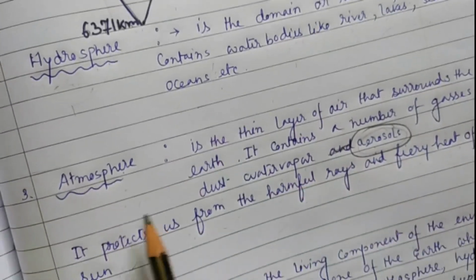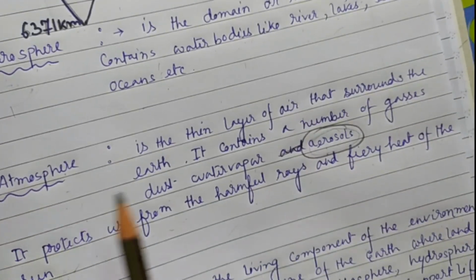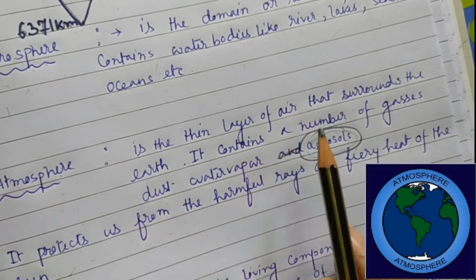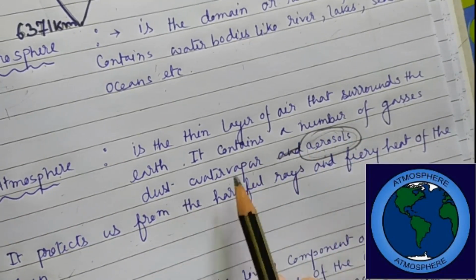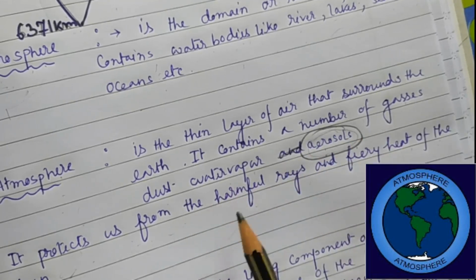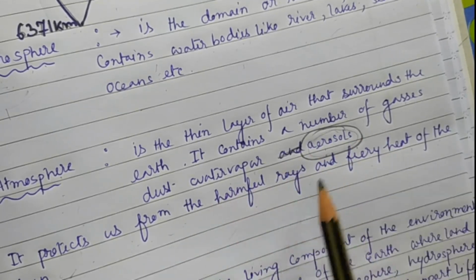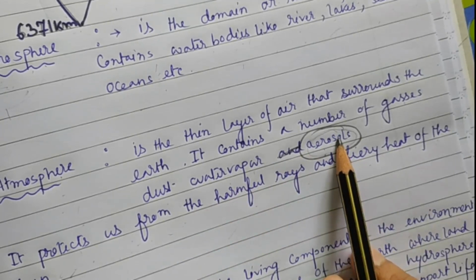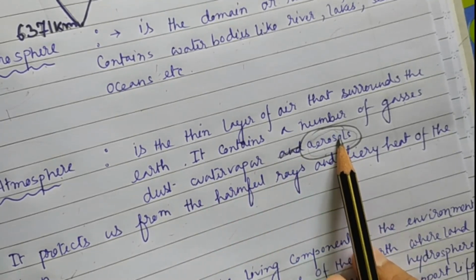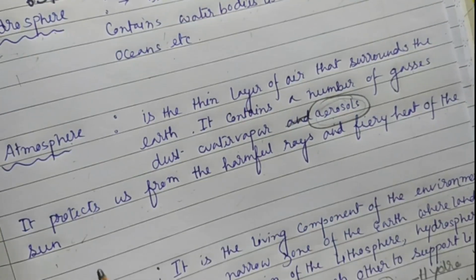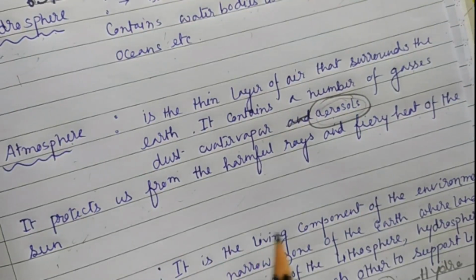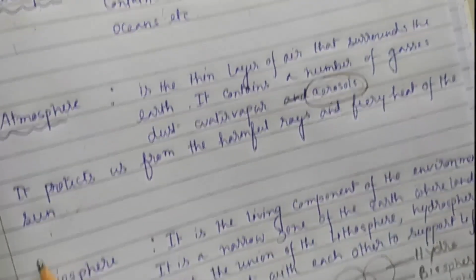Okay. Next one, atmosphere. Atmosphere is a thin layer of air that surrounds the earth. It contains a number of gases, dust, water vapor and aerosol. You know the term aerosol. Aerosol is a thin layer of suspension of dust particles. It protects us from harmful rays and fiery heat of the sun.